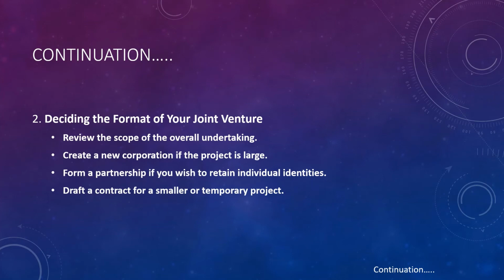They can form a partnership also if they wish to retain individual identities. But in a joint venture, the main important thing is their identities. They have to maintain their identities separately, and after maintaining their identities, they can do their business. And they have to draft a contract for a smaller and temporary project. Whatever they do, if it's a smaller or temporary project, it's uncertain in nature. In such cases, it is mandatory to draft a contract for such a smaller and temporary project.